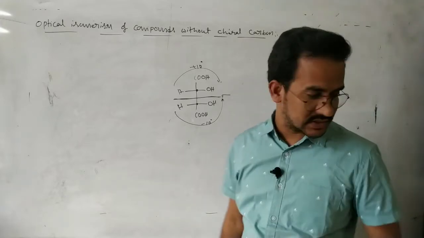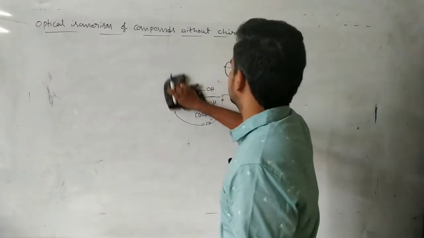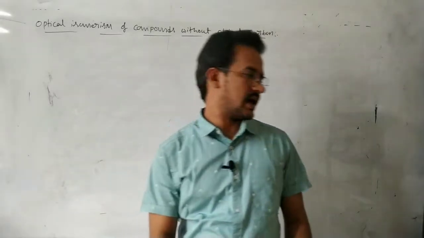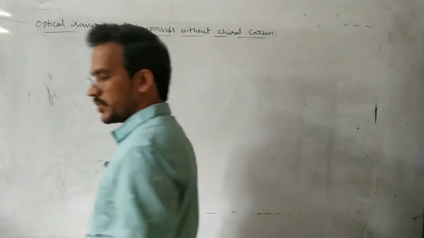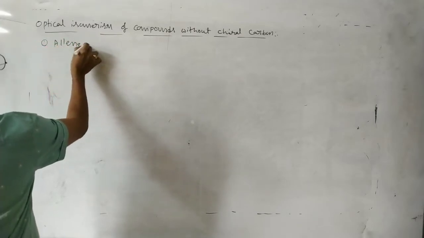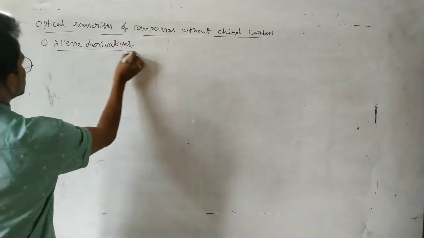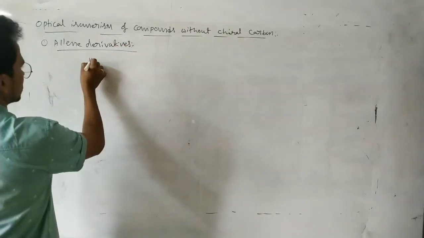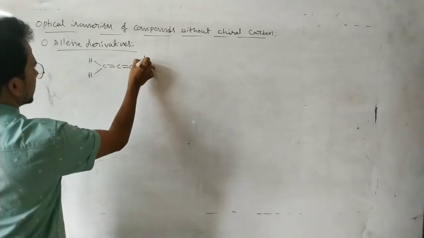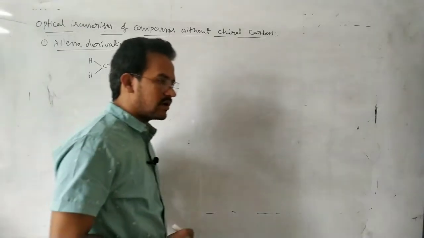Now let us discuss some molecules that are optically active without a chiral carbon, because those molecules do not possess planar symmetry and central symmetry. The first type is allene derivatives. First of all, let us know what allene actually is. This is an allene molecule: C double bond C double bond C, with hydrogens on the ends.